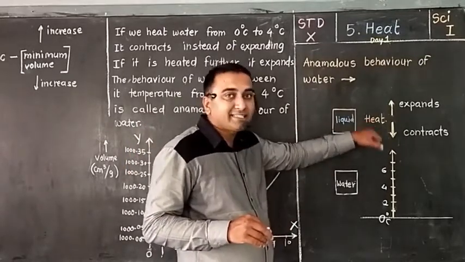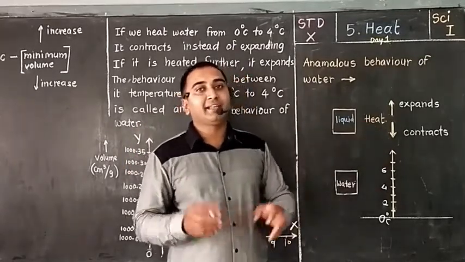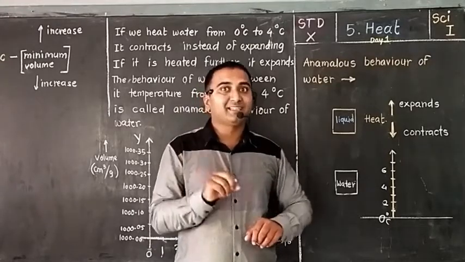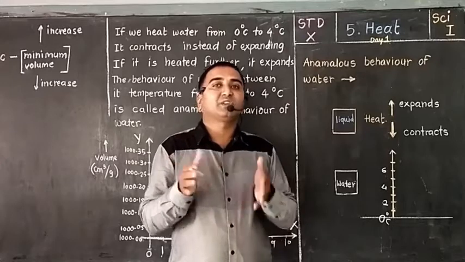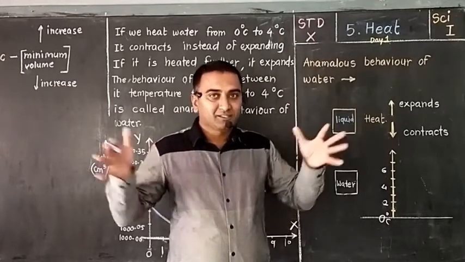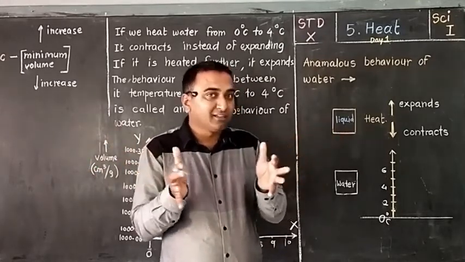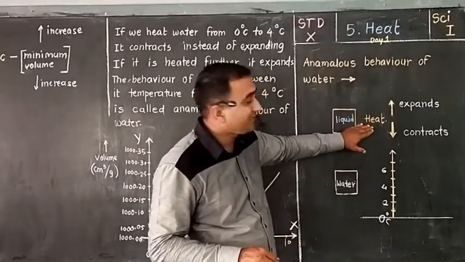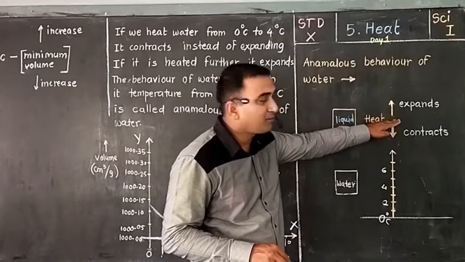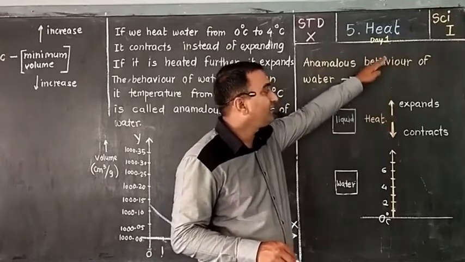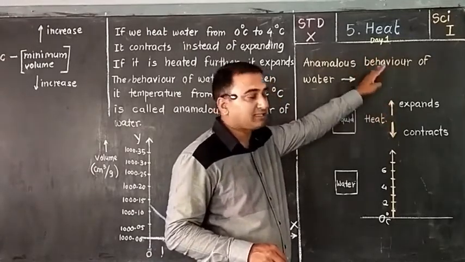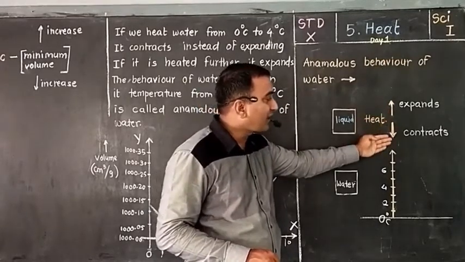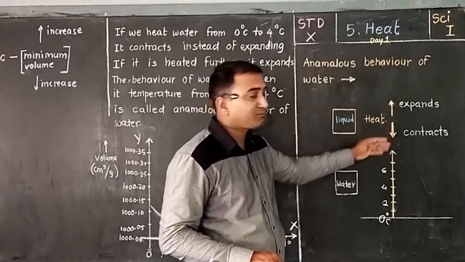And as heat decreases, kinetic energy decreases, so the vibrations of the molecules inside that substance also decrease, so it needs a little less space, and all the particles contract a little. So the general statement is: as heat increases, the liquid expands, and as heat decreases, there is a contraction in that substance.